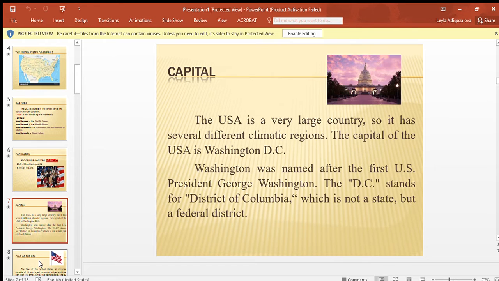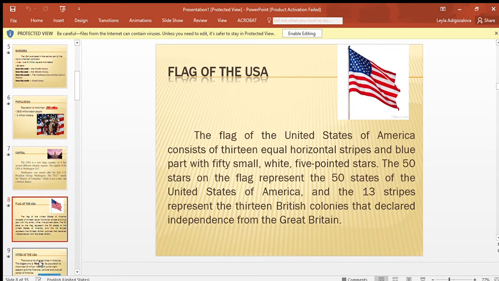So, in order not to mix the state of Washington and the capital of Washington, they called the capital Washington, D.C., and the state is just Washington. The flag of the United States of America consists of 13 equal horizontal stripes, and a blue part with 50 small white 5-pointed stars.